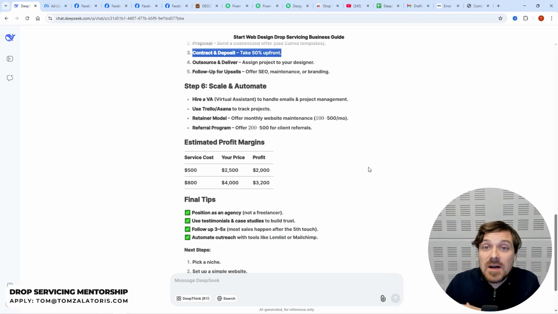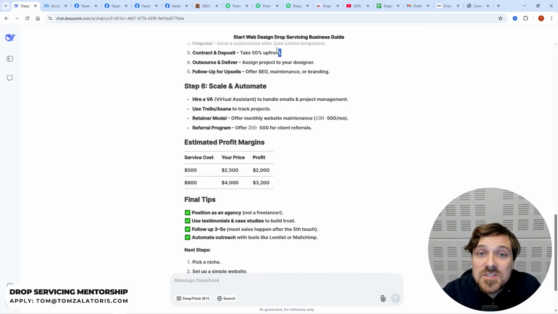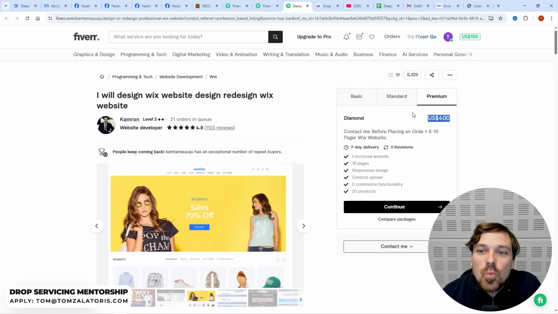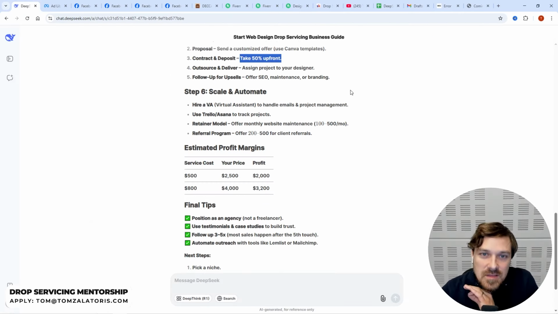Also, you lock in the client. In case your client says, oh yeah, I want to work with you, but let's just say you finish the website and the client disappears. Their business goes out of business, or something happens, or the owner gets hit by a bus or whatever. That's why it's important to take that. And typically I say between 30 to 50% for websites, because it's a high ticket service, right? And you want to ask for a deposit that at least covers this. So worst case, you're gonna be at zero no matter what, okay?